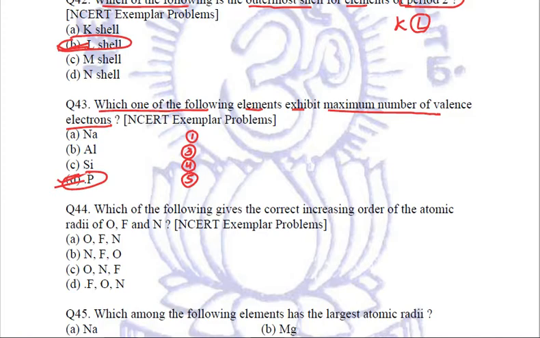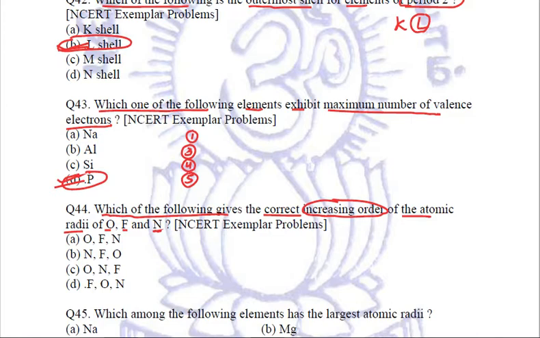Next question. Which of the following gives the correct increasing order of the atomic radii of oxygen, fluorine and nitrogen? Now, oxygen, fluorine and nitrogen belong to the same period, and in a period going from left to right, the atomic size always decreases.